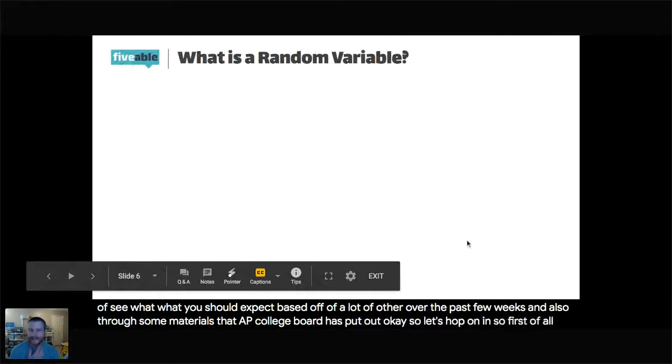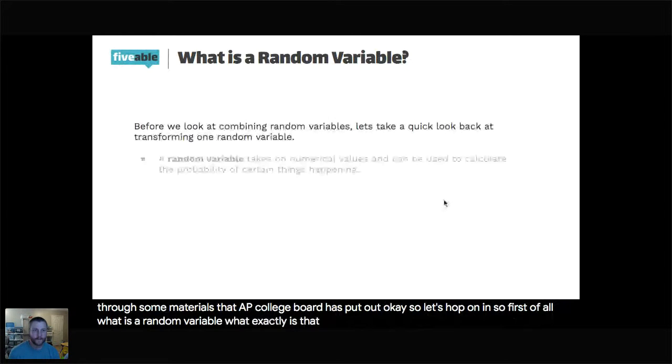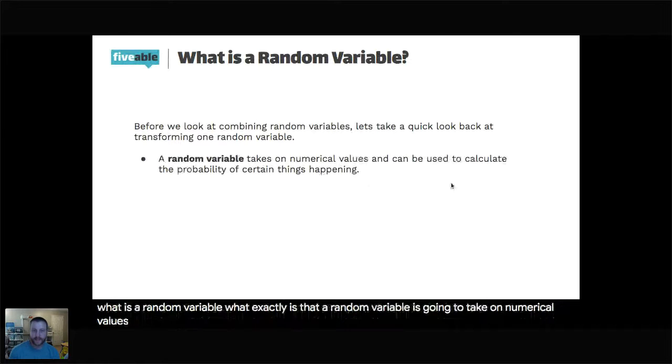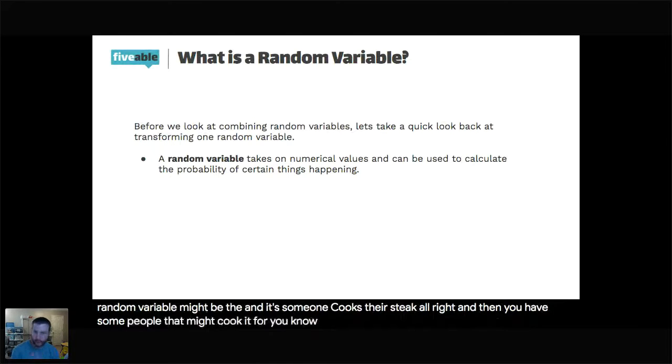So first of all, what is a random variable? A random variable is going to take on numerical values, and it can be used to calculate the probability of certain things happening. A random variable might be the number of minutes someone cooks their steak. Some people might cook it for 4 or 5 minutes, some people 6, 7, 8, 10, and then there are people who like it really well done, 12 minutes.